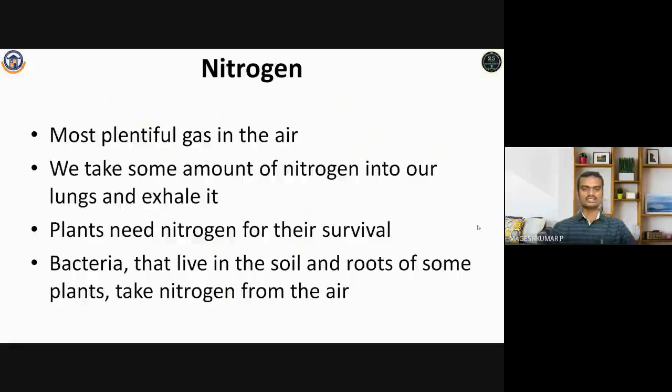So this is how the cycle goes on. This is called the nitrogen cycle. That balance has to be maintained. So we should not disturb the actual natural balance in the atmosphere of nitrogen or any gases, any component you consider.